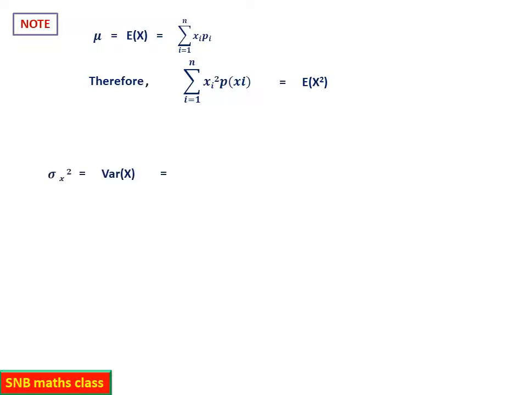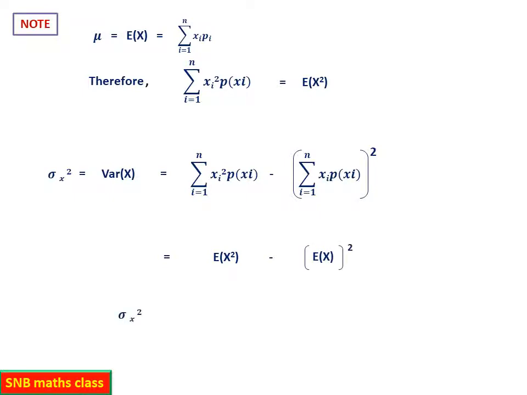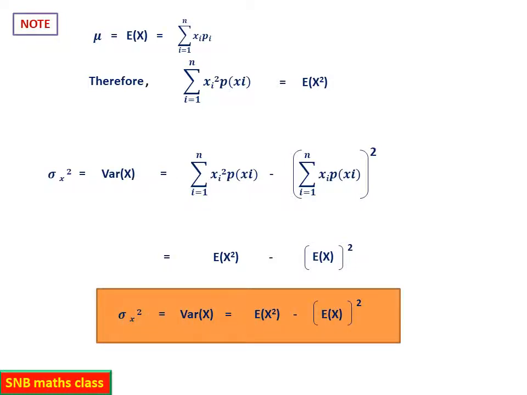Therefore, the original formula which you derived was sigma square equal to sigma xi square p of xi minus, sigma xi pi, the whole square. This you can write as e of x square, that is expectation of x square, minus expectation of x, the whole square, and this formula you can remember. So remember this as the formula, so that it is easy to use whenever calculation is required.